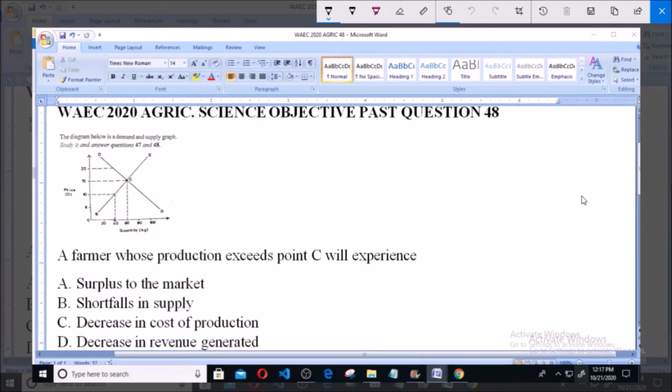You have this diagram here, a demand and a supply graph. Now, the question is, a farmer whose production exceeds point C will experience A, surplus to the market, B, shortfalls in supply, C, decrease in cost of production, D, decrease in revenue generated.